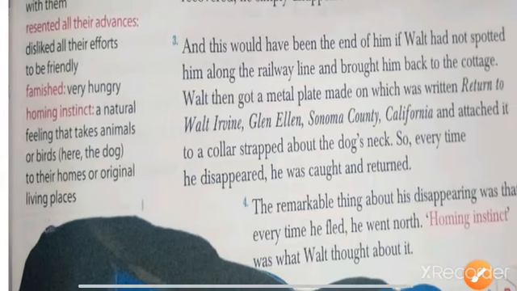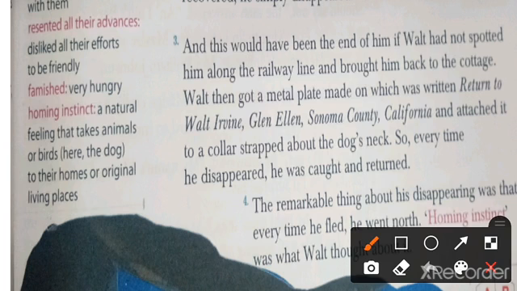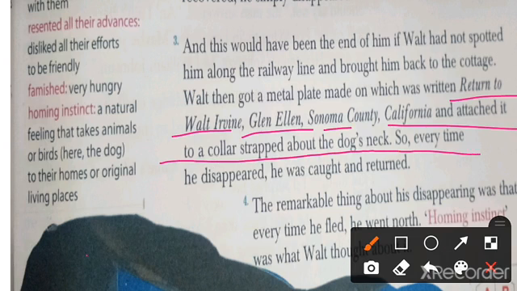Now the third paragraph says, and this would have been the end of him if Walt had not spotted him along the railway line and brought him back to the cottage. Means Walt always brought him back to the cottage, and he was always in search of the dog, because the dog was in the habit of moving here and there. Walt then got a metal plate made on which was written, "Return to Walt Irwin, Glen Ellen, Sonoma County, California," and attached it to the collar strapped to the dog's neck.